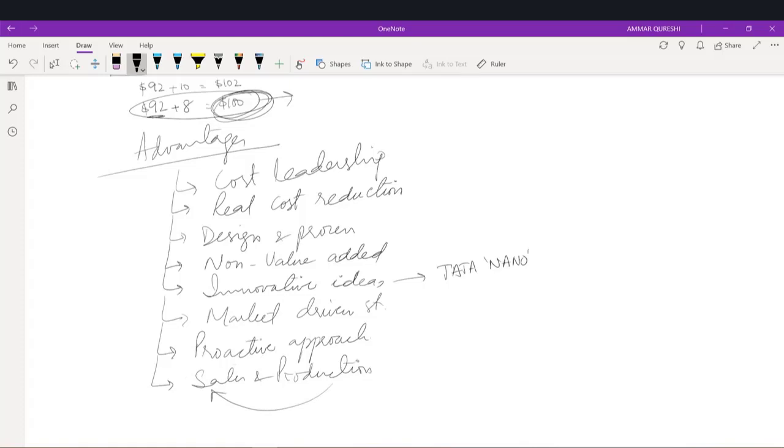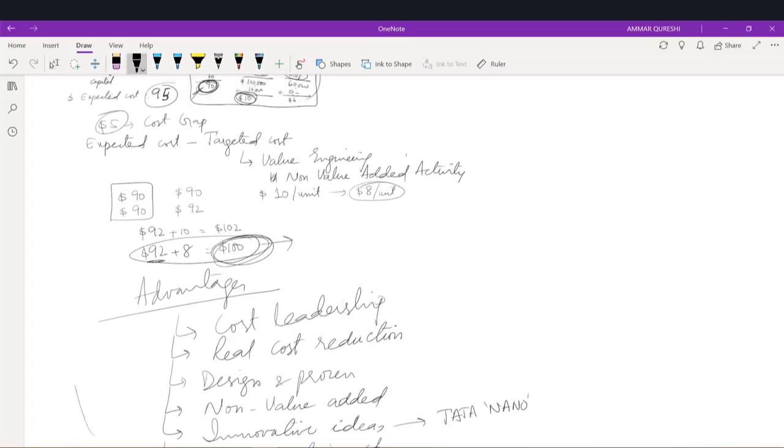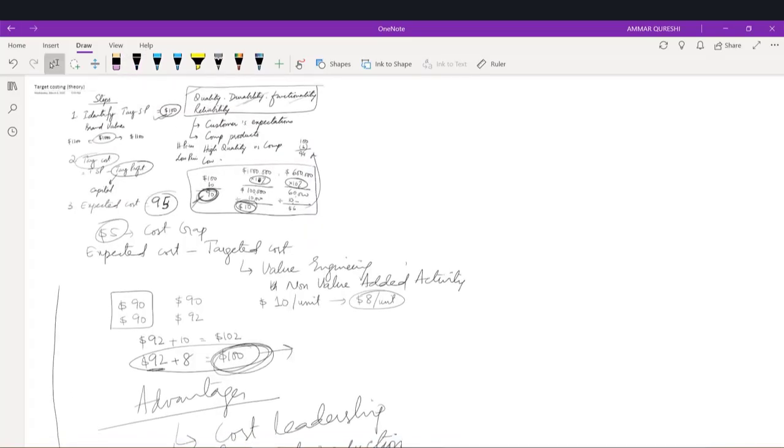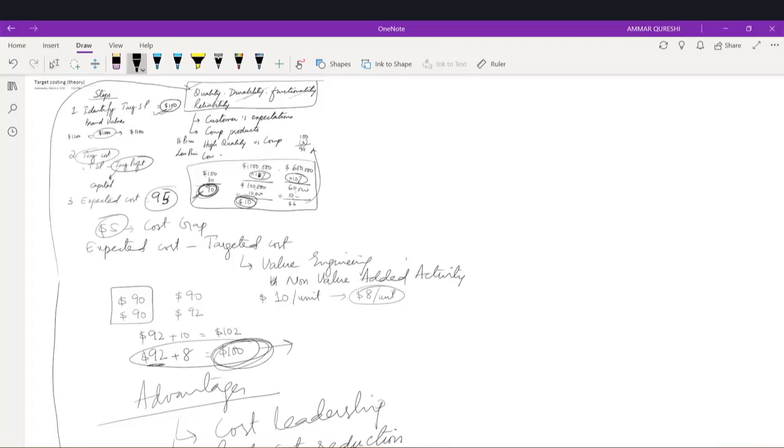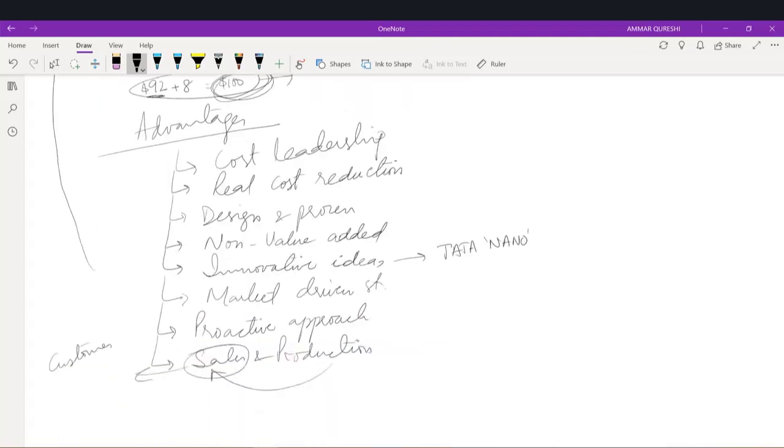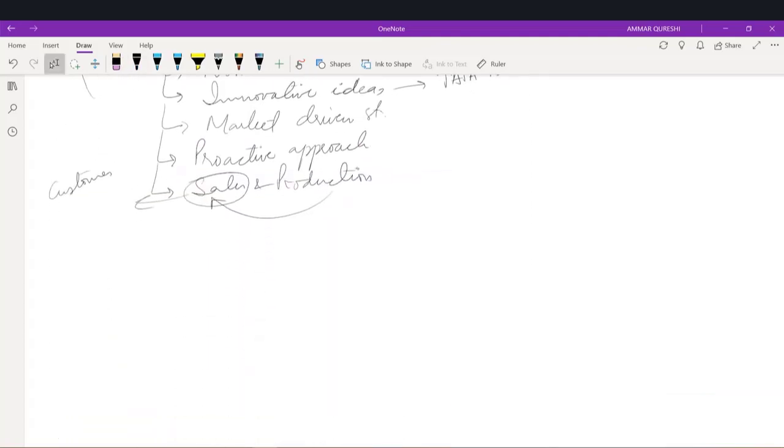The sales department wants a product which is the requirement of the customer. And how can we know this? We can know through the first step which we have already discussed: what the customer wants, durability, quality, functionality, reliability. So we are actually producing the same product.